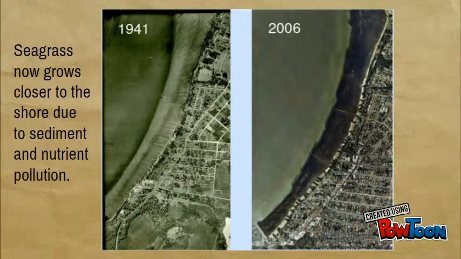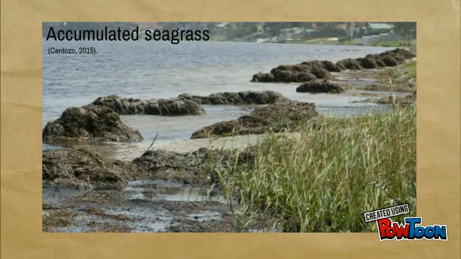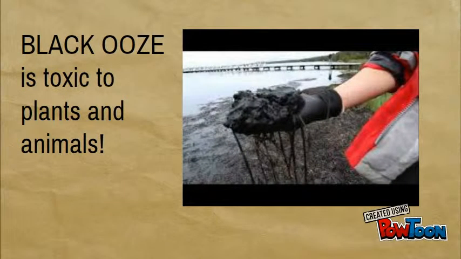Nutrient pollution and excess sediment loads cause the sandy shores to become muddier and the lake basin water to become murky. This causes seagrass beds to migrate towards the shore in search of light to photosynthesize. When seagrass sheds its leaves, it accumulates in the near shore, forming a barrier and trapping nutrient-rich water, which leads to the conditions that form black ooze, a toxic and uninhabitable black sludge that produces an intensely offensive odour.